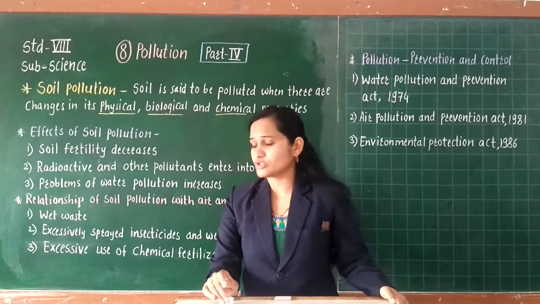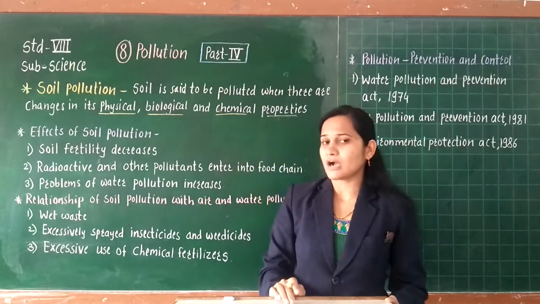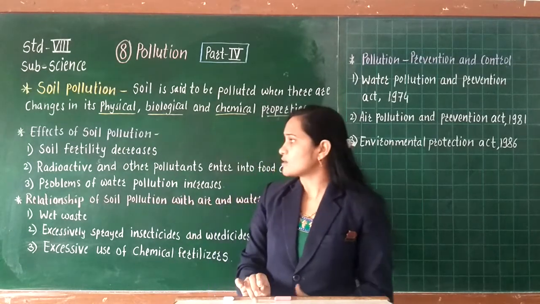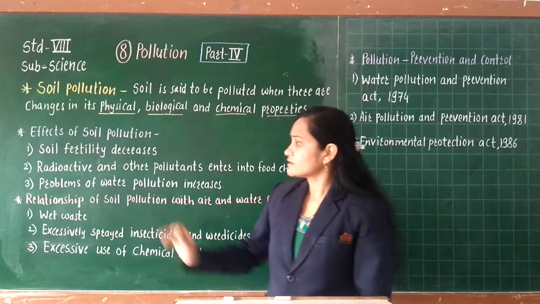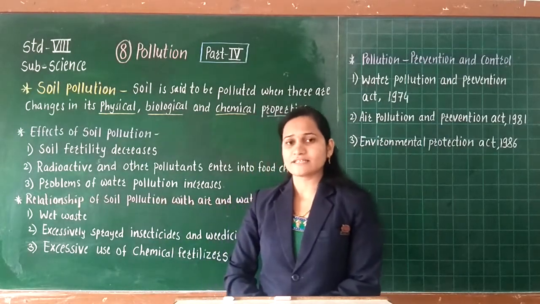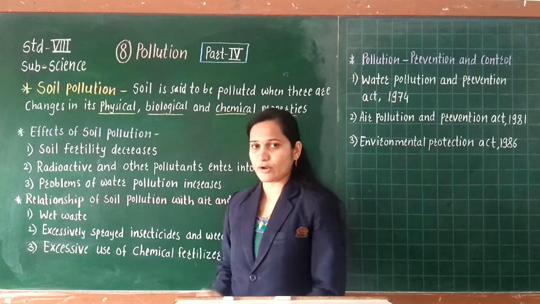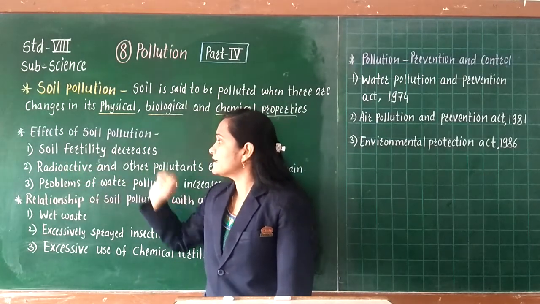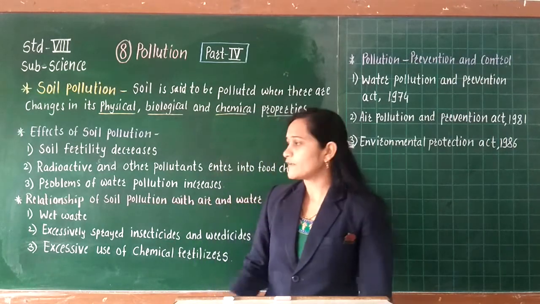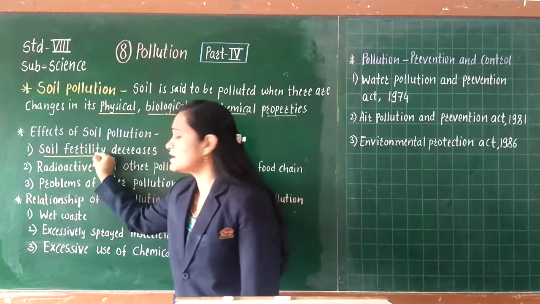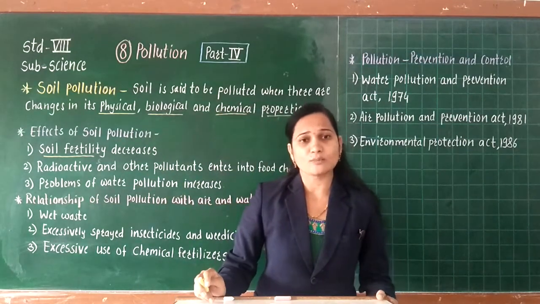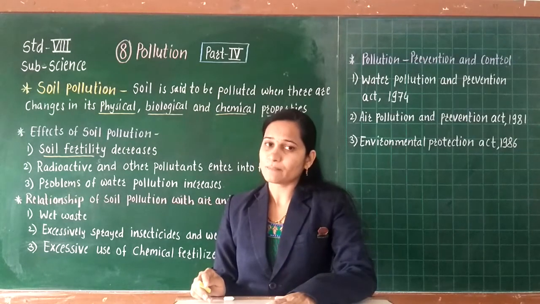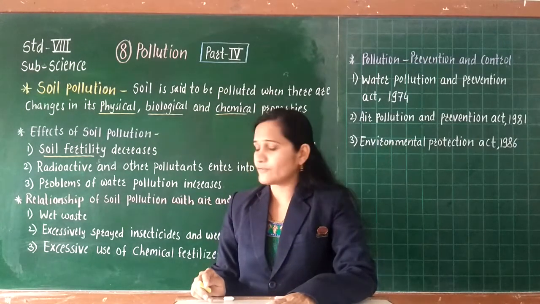In soil pollution, first we will discuss the effects of soil pollution. I have written a total of 3 points here. Let us see all the points one by one. The first point is that soil fertility decreases. Now, what is soil fertility? Soil fertility means the ability of soil to supply the essential nutrients to the plant.